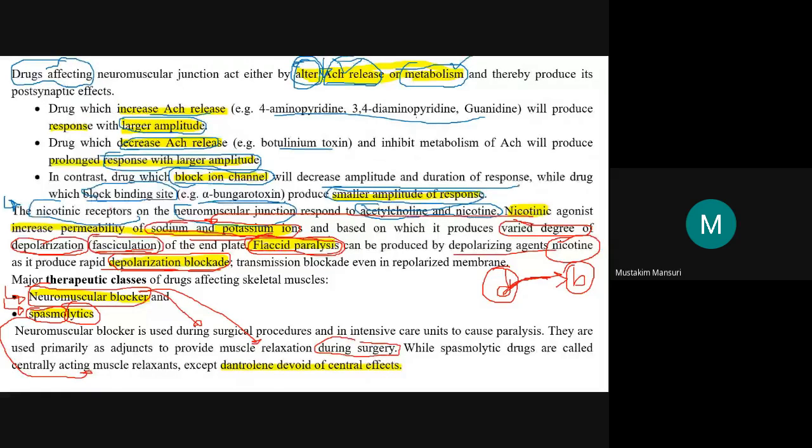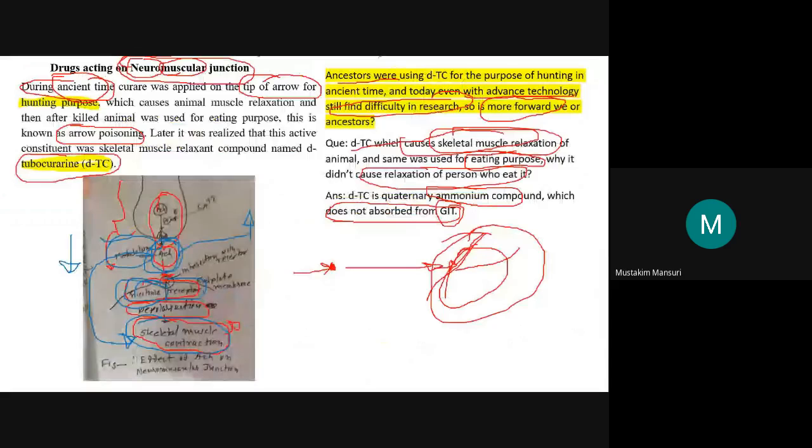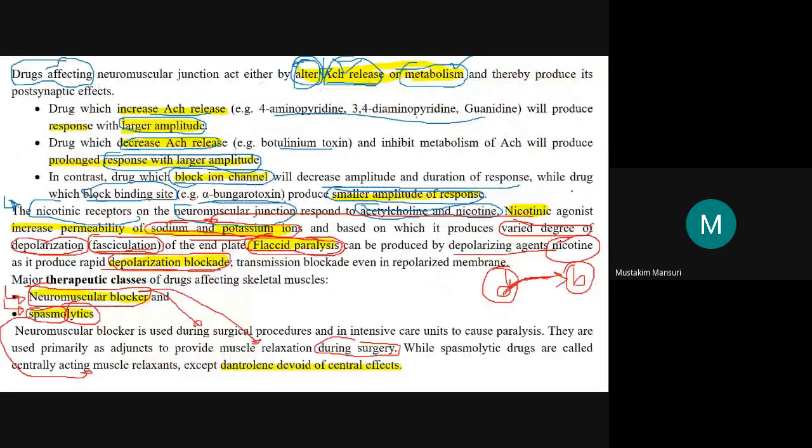That site will be at the neuromuscular junction, so they will block. That category of agents is known as neuromuscular blockers. These agents are used during surgery and they provide muscle relaxation. So the major use is muscle relaxation during surgery.